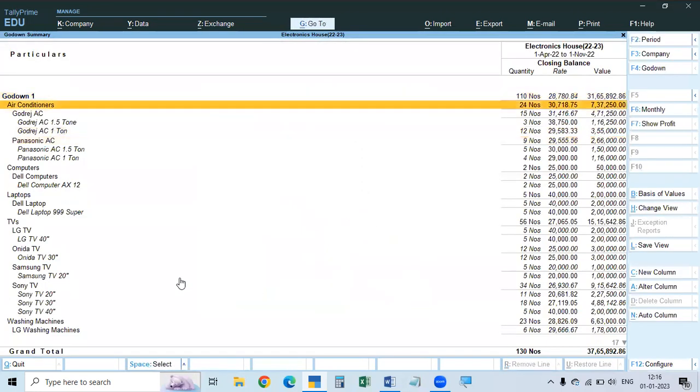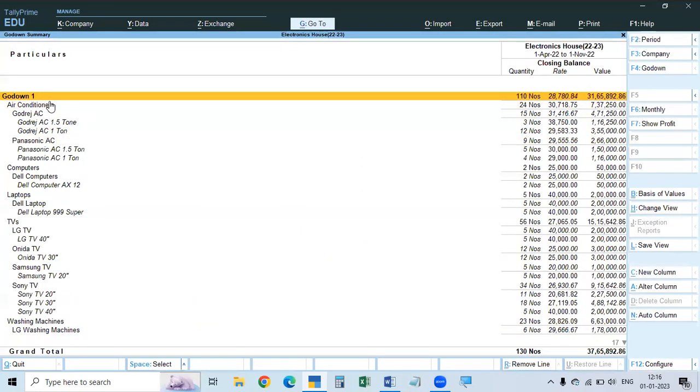You see here, in Godown 1, air conditioners, and then computers, laptops, TVs, washing machines. In all they are available. On air conditioners, what are the different companies? Godrej, Panasonic. And under Godrej, what are the stock items? Under Panasonic, and like this, all the details are given. Against them, the closing balances are given.